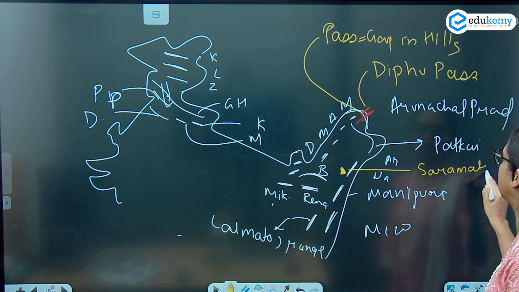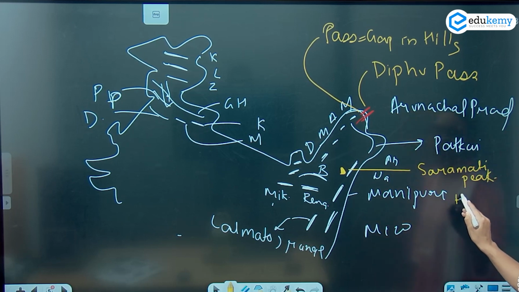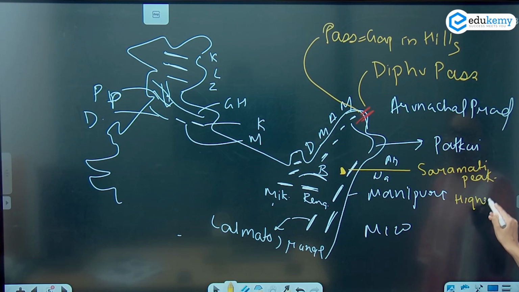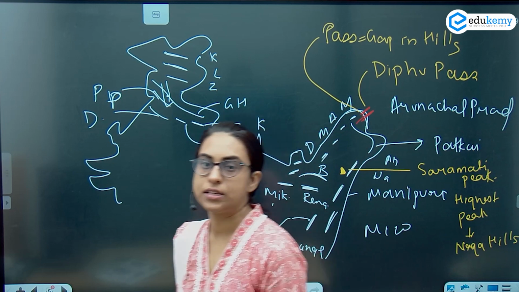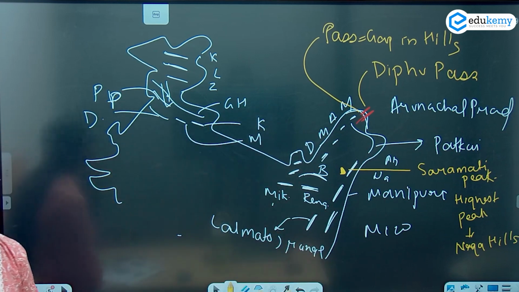It is the highest peak of the Naga Hills. तो ये Naga Hills का highest peak है, ठीक है? It is a very important peak for Naga Hills.